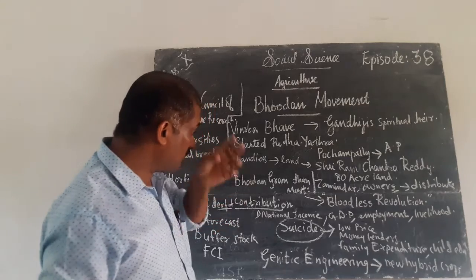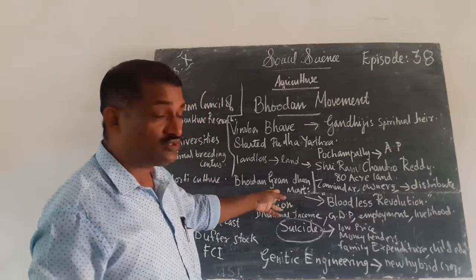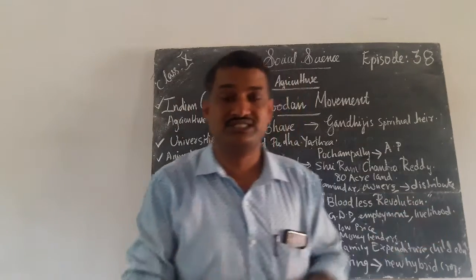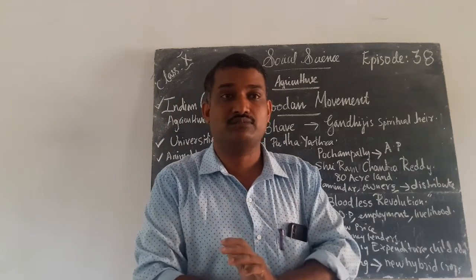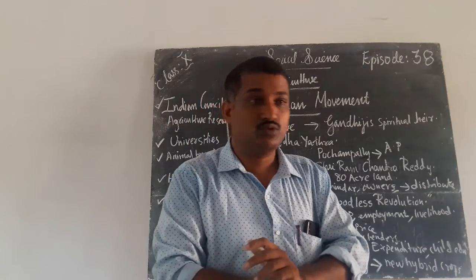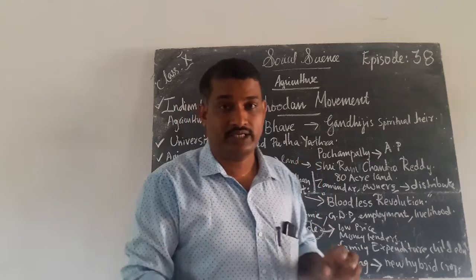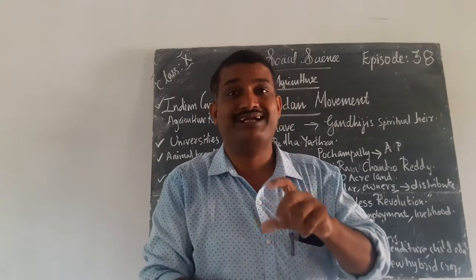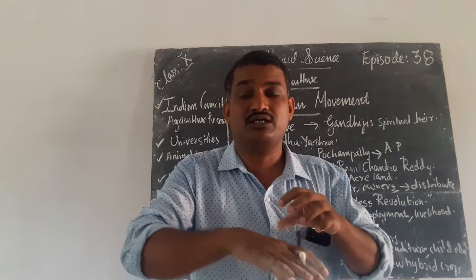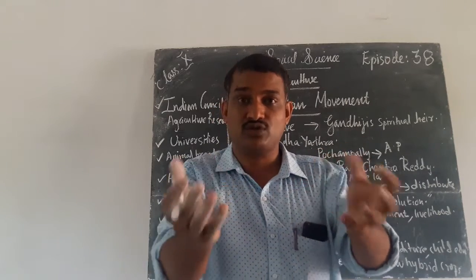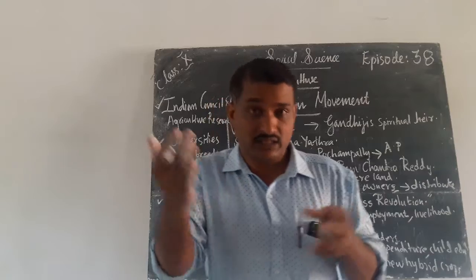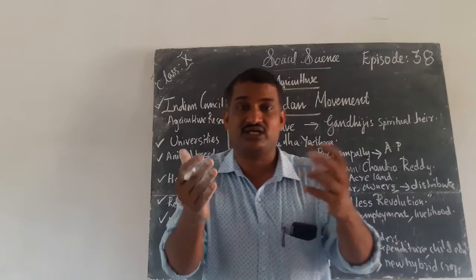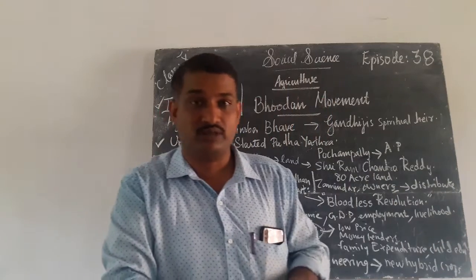This movement happened without any blood, so we can call it a bloodless revolution. The Bhoodan Gramdhan movement later came to be known as the bloodless revolution, without killing anyone or forcing anyone to give land. Normally people came forward, ready to contribute land to the poor peasants.